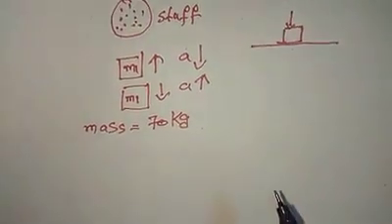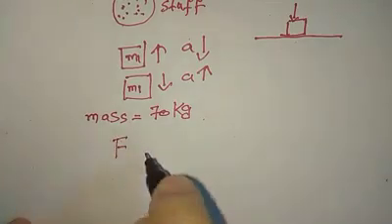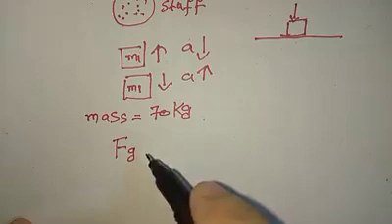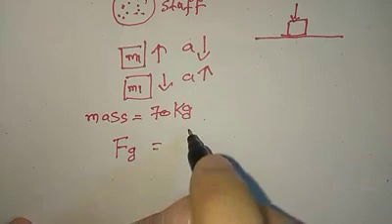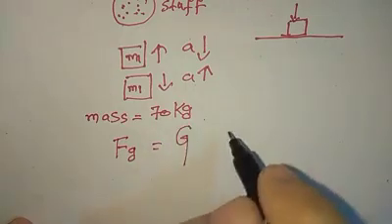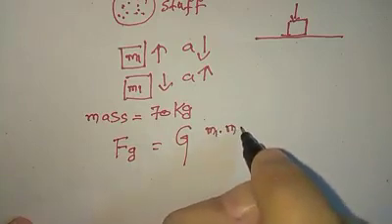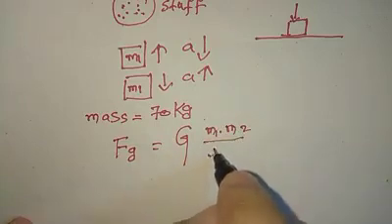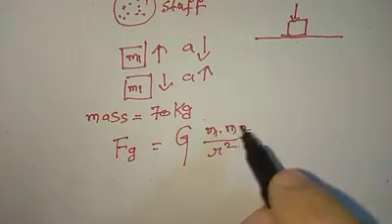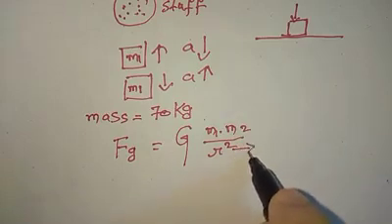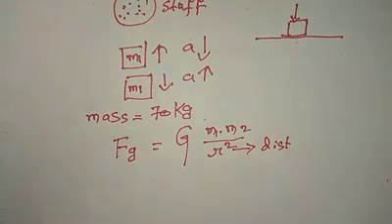Now, considering this part, we can take Newton's basic formula, whose derivation I will describe in another video. Fg, the force of gravity, equals G, the universal gravitational constant, multiplied by the first mass m1 and m2, divided by r squared. These are the two masses, and r is the distance of the objects from their centers.